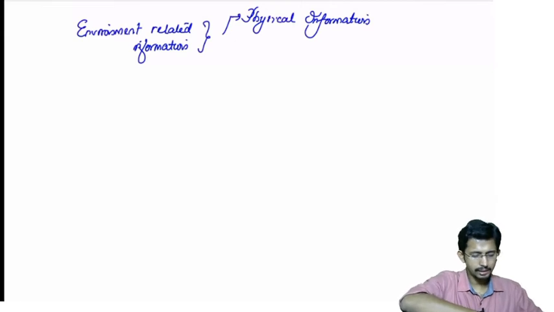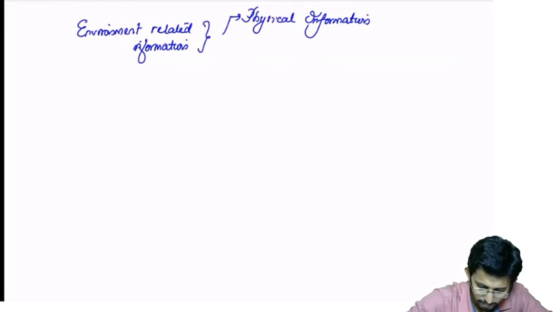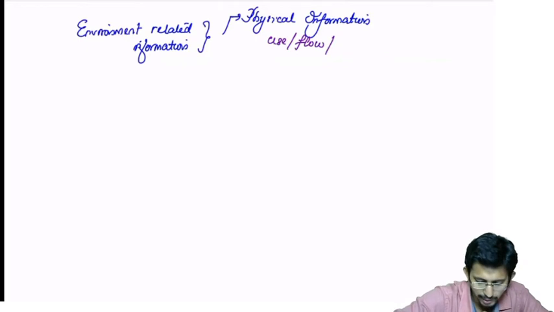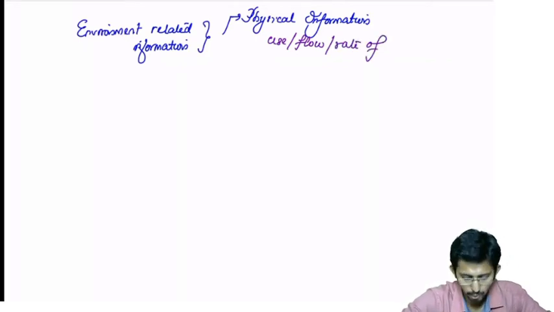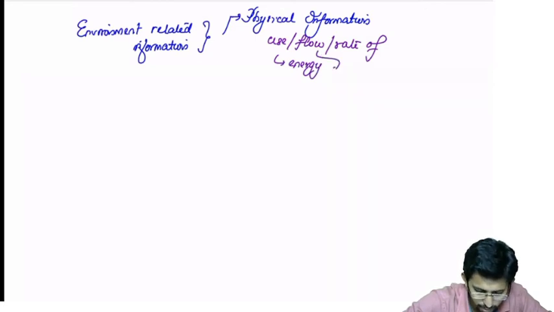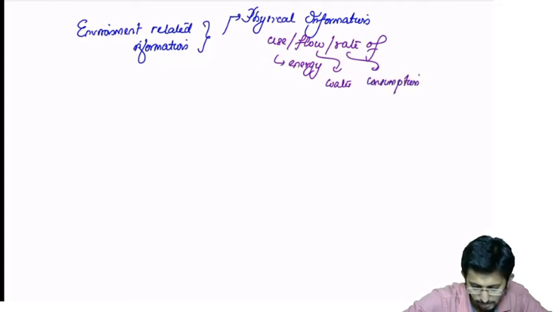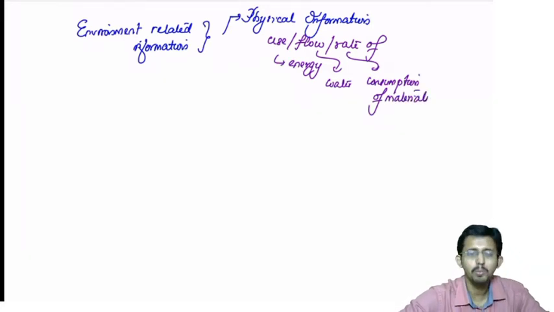It includes the use or flow or rate of use of what? Energy, use of energy, then flow of water, then rate of consumption of materials. All these affect what? Environment.